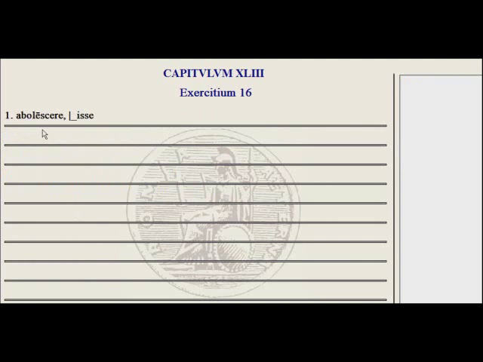And here we have practice with our principal parts, which will always be with us. And we have abolescere, and the infinitive is abolevisse. So to forget or to be forgotten, to be effaced, and to have been forgotten. And so go ahead and go through the rest of those. We have aggredior, to approach, and so that's deponent, so you have aggressum esse, to have approached. Try the rest of those, and when you're done, it's time to go back through with your pencil and study.